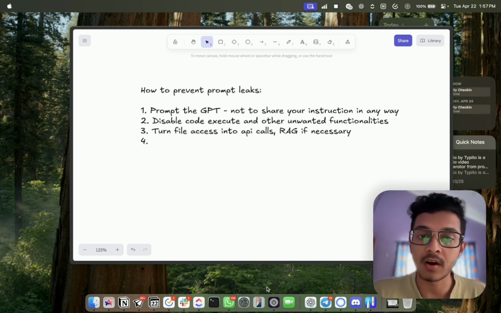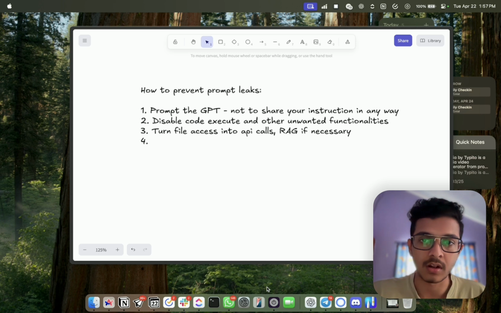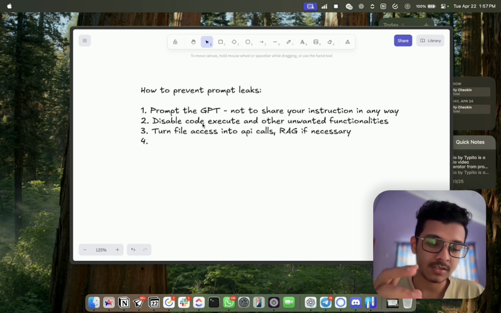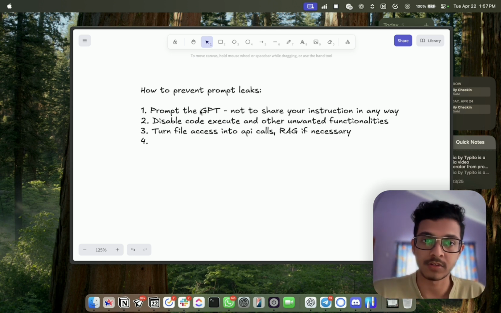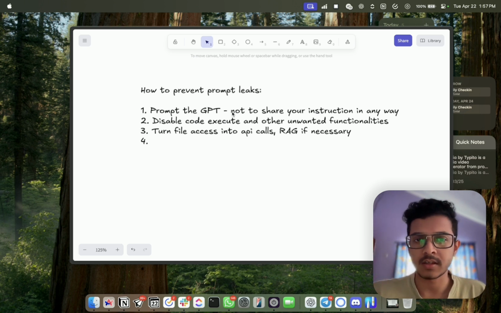Okay, what if you are a custom GPT owner or your business is using GPT as a funnel? What can we do to prevent this prompt leak? The best solution is to explicitly prompt the GPT. Actually, this is a non-negotiable. We must do it on every AI agent or chatbot that we make. Put in the system prompt that it should not share any of the instructions or the files associated with it, and it works to a great extent.